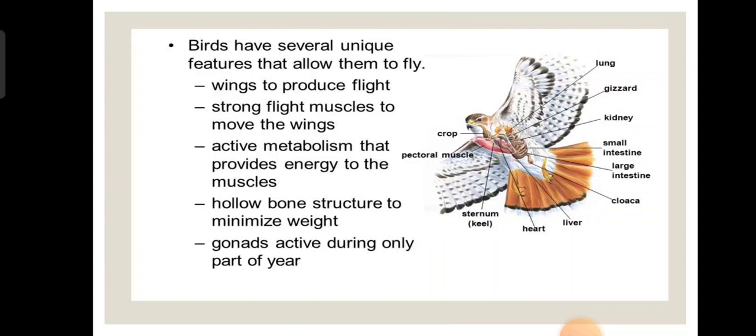Many birds have bones that are hollow, making the bird lightweight, not heavy. And why? To fly high, to have better flying.